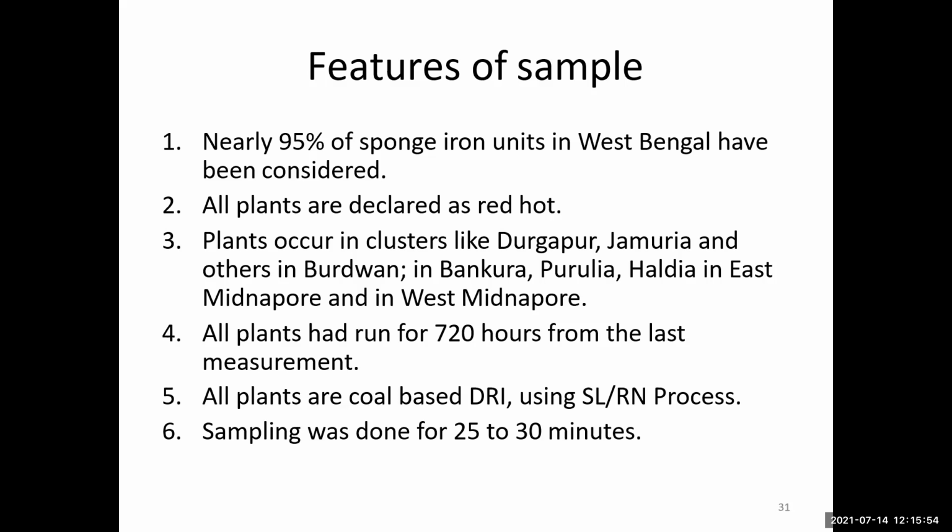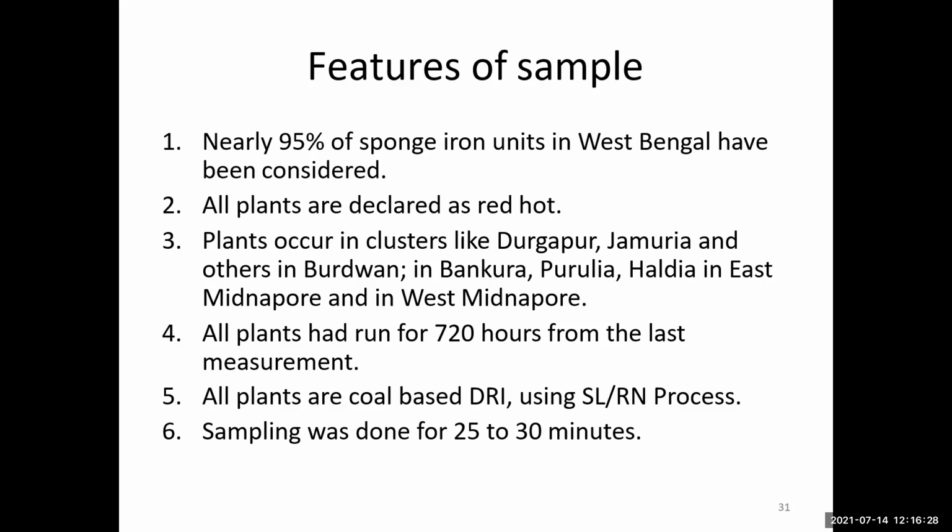The plants are in clusters like Durgapur, Jhumuria, and Bardhaman, in Bankura, Purulia, Haldia, in East Midnapore, and West Midnapore. All plants had run for 720 hours from the last measurement.